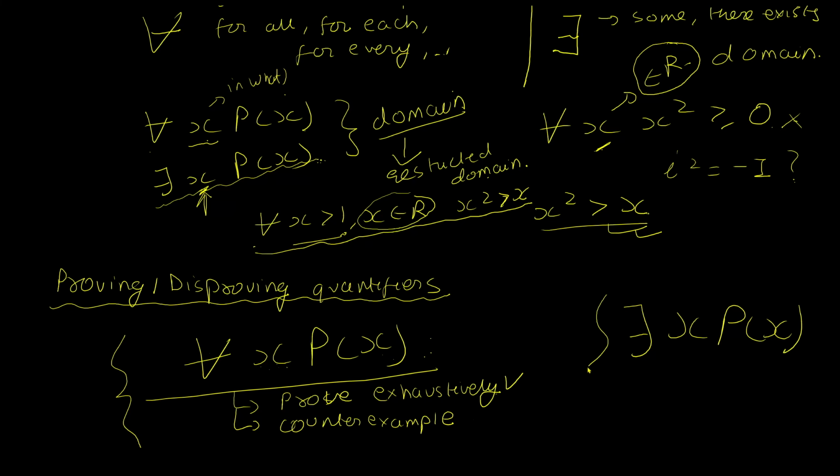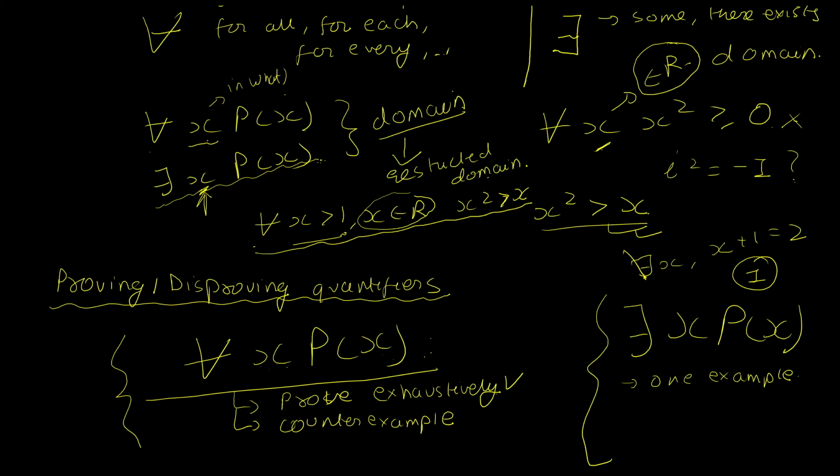And here you would have guessed it, it is just the opposite. If I want to prove there exists an x for which something is true, I can just find one example. And that one example will complete the proof. Remember earlier when we said there exists an x for which x plus 1 equals 2. I only need one example to prove this, and that example is just 1.